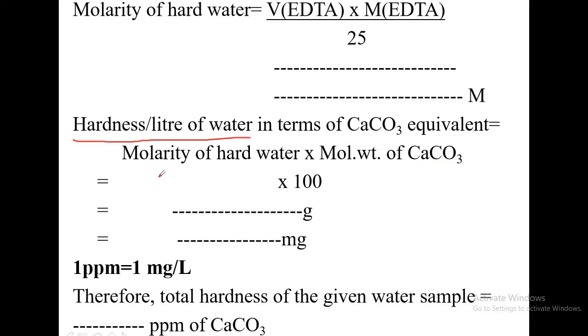In a liter of water, what is the hardness? That is how much calcium and magnesium ions are present in a liter. You have to express that value in milligrams, so multiply by 1000. The same value you write here as the total hardness of the given water sample, expressed in ppm of calcium carbonate, because 1 ppm is 1 milligram per liter. Here you get hardness per liter in milligrams, which itself is ppm. It's the same value you have to write here.